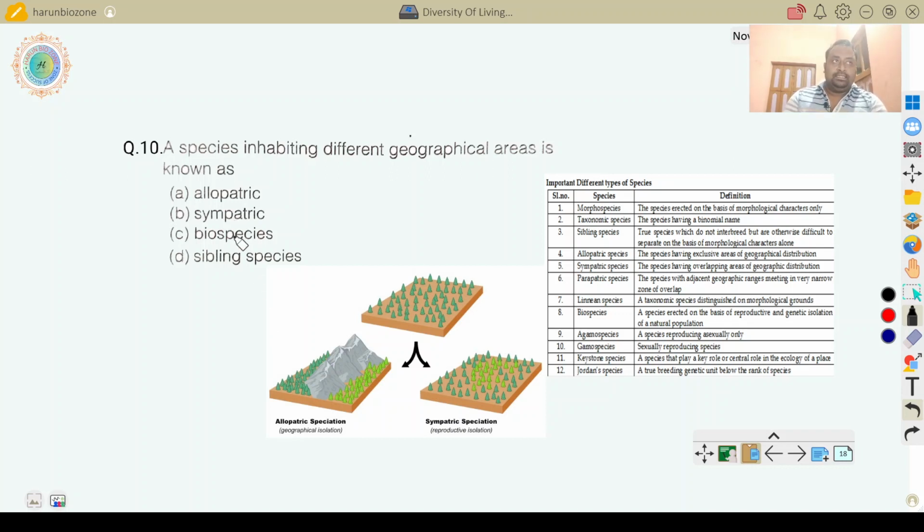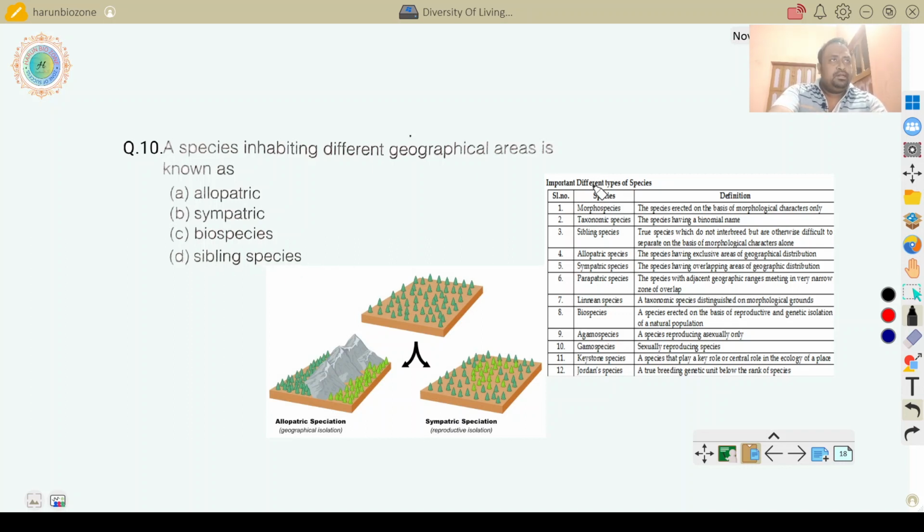A species selected on the basis of reproductive and genetic isolation of natural populations. So biospecies means species separated from one another by reproductive and genetic features. Sibling species are morphologically the same but genetically different.